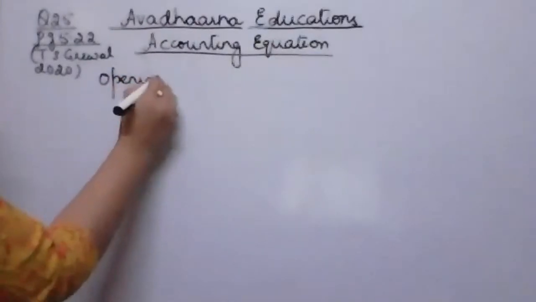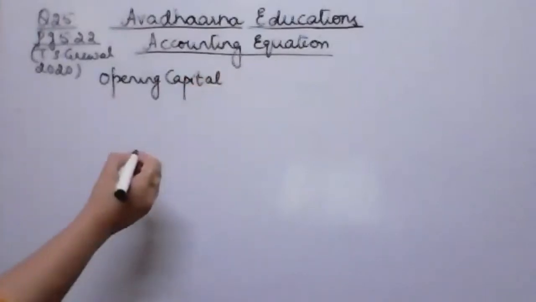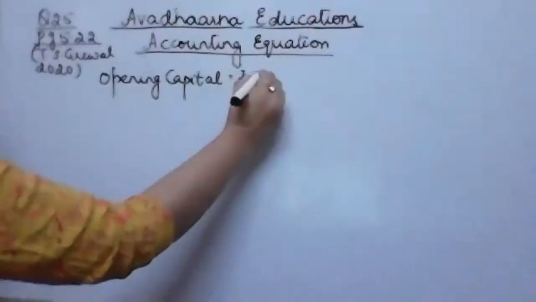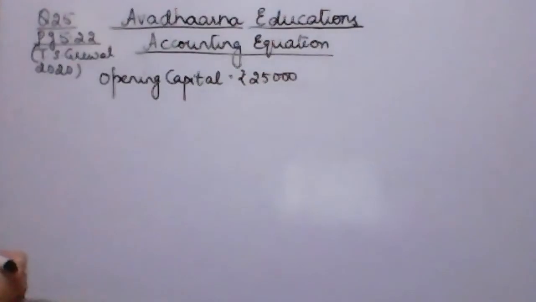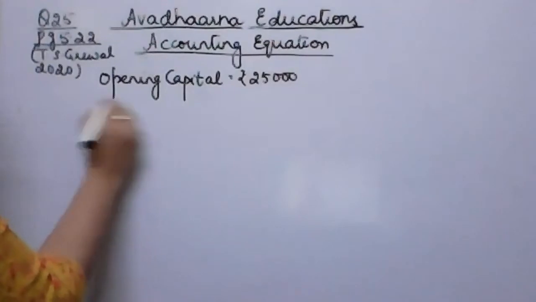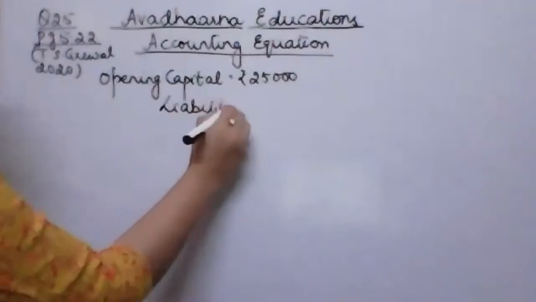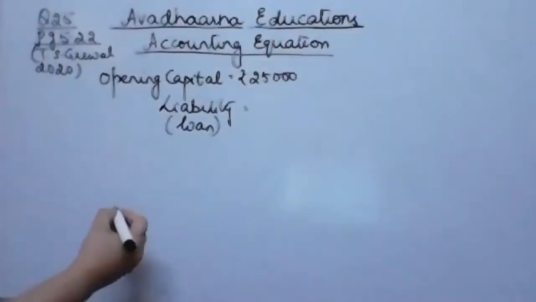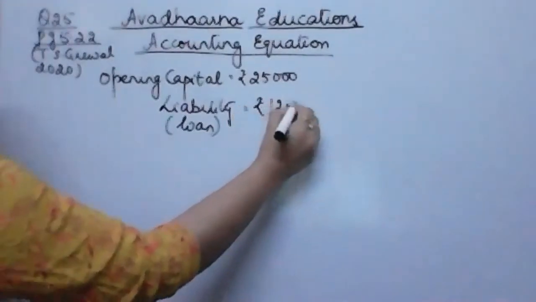Look, the capital given to you and the date given is the beginning date of the financial year, 1st April 2018, so opening capital is rupees 25,000. Fine. Then there is a loan of rupees 12,500 borrowed from Sham. So loan would be our liability. When we started the business, the liability that arose in the form of loan which Mohan has taken from his friend Sham is rupees 12,500.